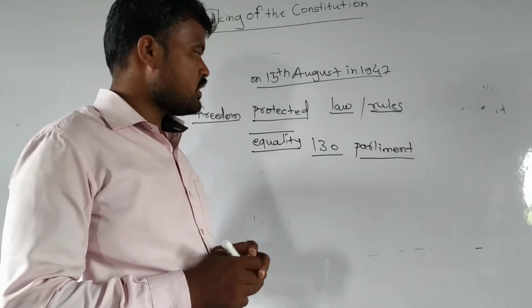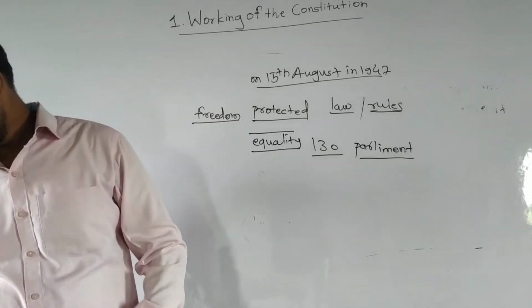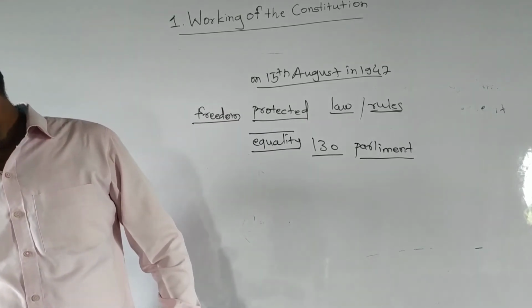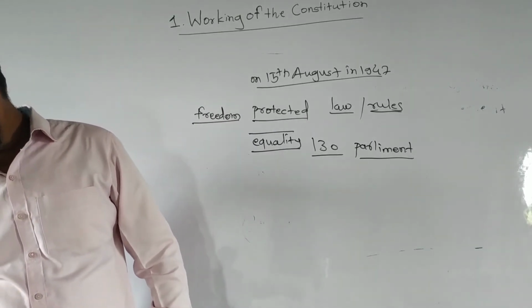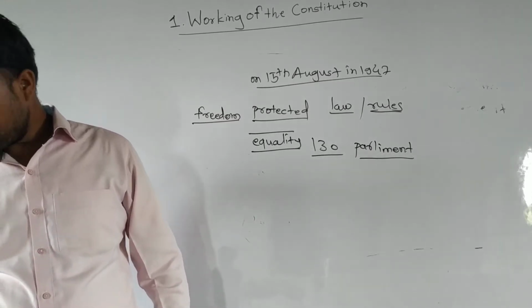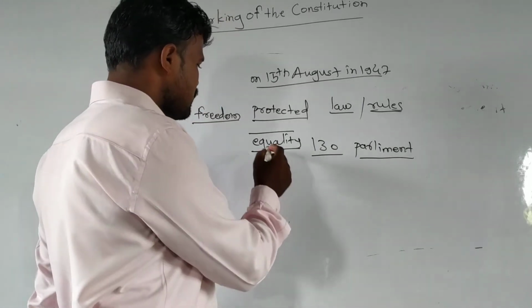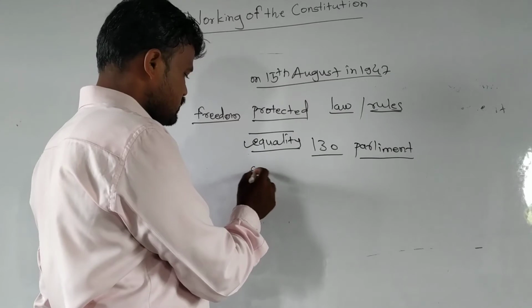Here I have to place the political processes and steps that have been taken to establish social justice and equality. Indian democracy has given us equality and social justice.